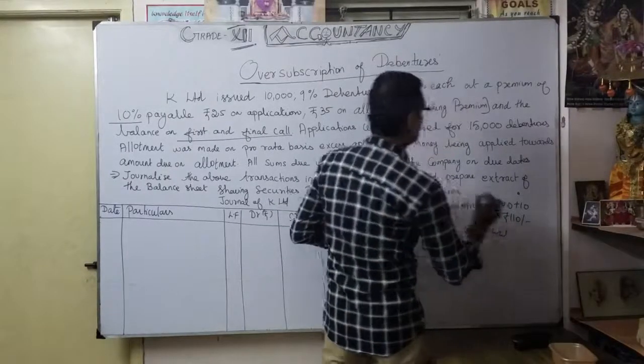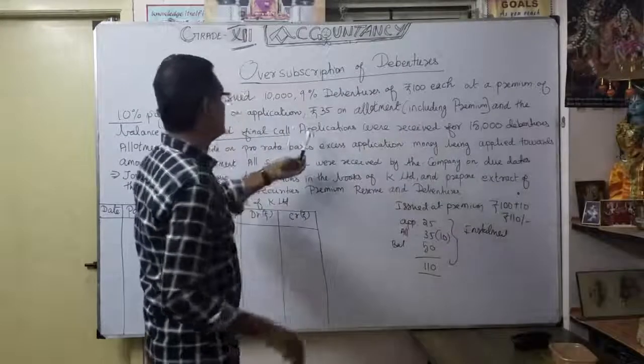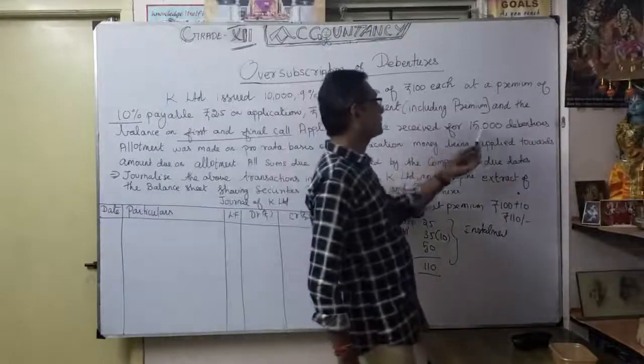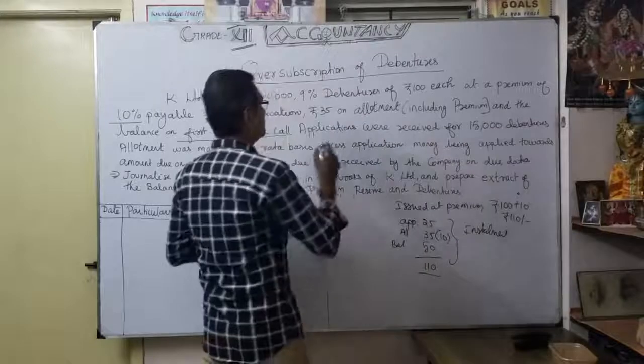Okay, third one. See, applications were received for 15,000 debentures. So be very careful.